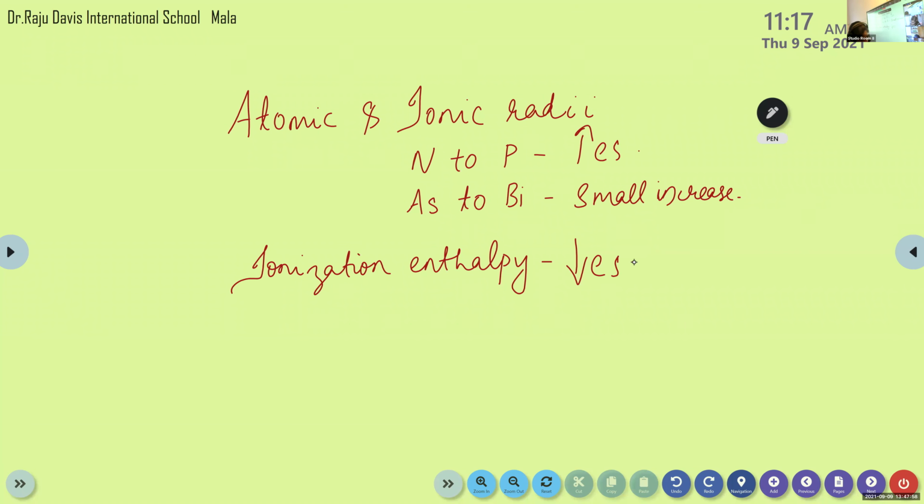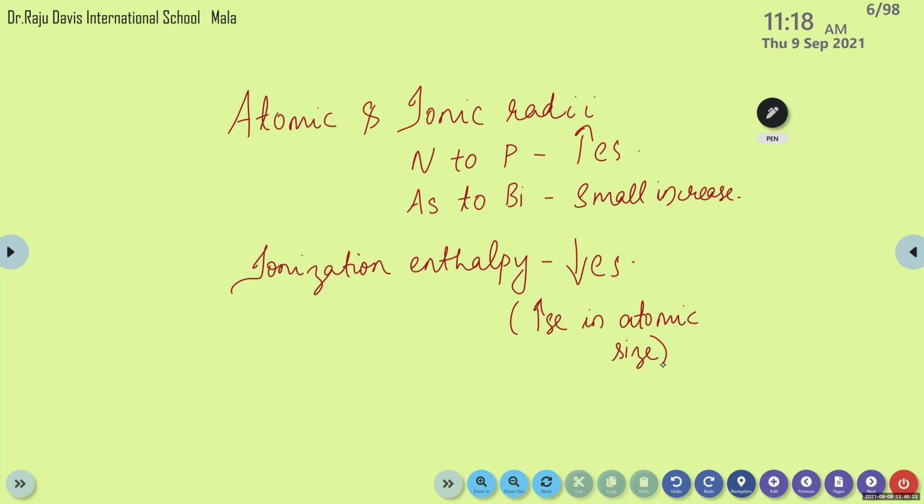Okay, children, ionization enthalpy decreases down the group due to the increase in atomic size. The reason is that increase in atomic size. What is ionization enthalpy? The energy required to remove the electron from the outermost shell. So in the case of p block elements in a group, this ionization enthalpy decreases.